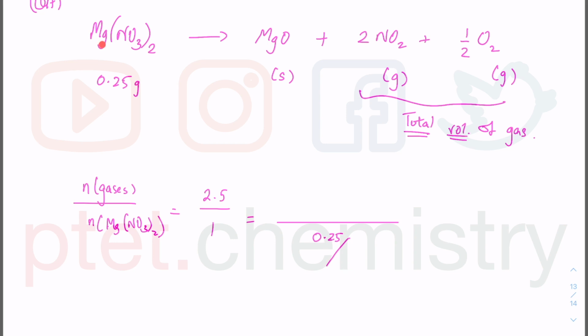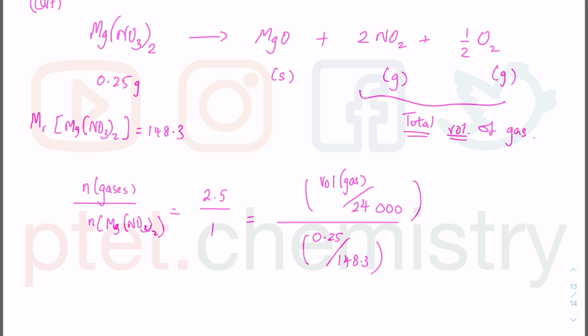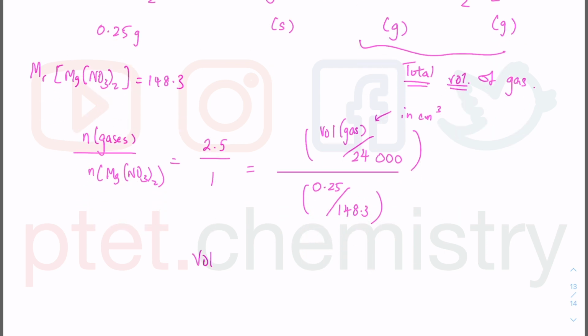which you can work out the Mr from the periodic table. I hope you get 148.3. So obviously you need to work this out yourself given the periodic table, and you can get 148.3 using the A-level periodic table, which is accurate to 1 decimal place. On top, I have the volume of gas, and at room temperature and pressure, I can divide that by 24 dm cube per mole, but all the options are given in cm cube, so I can use 24,000 cm cube per mole, which means this volume is in cm cube because I use 24,000 cm cube per mole as the molar volume.